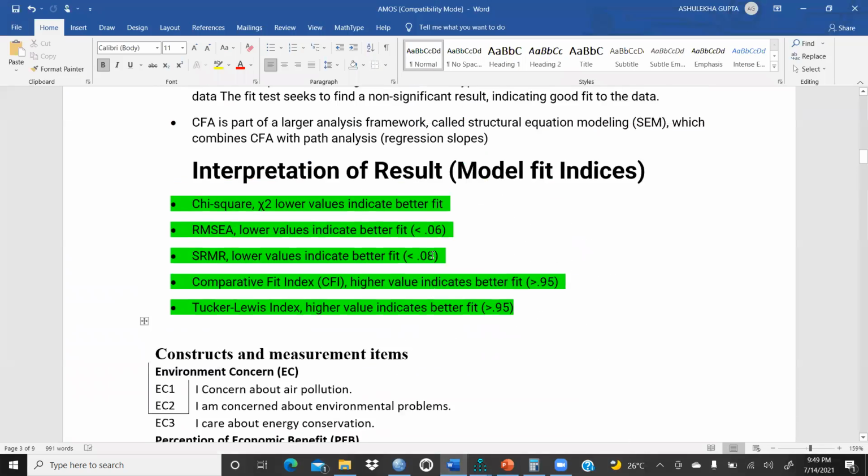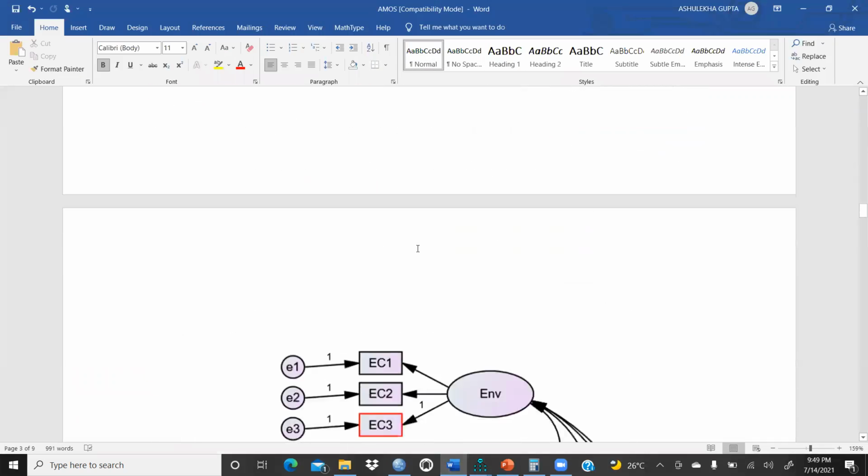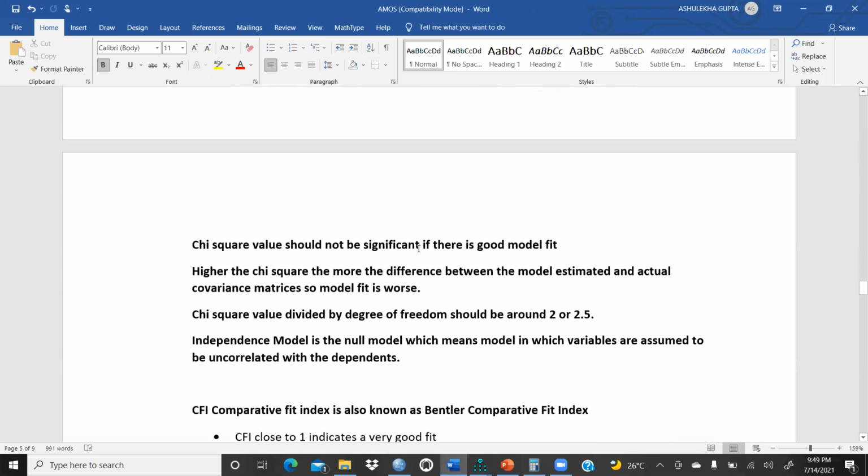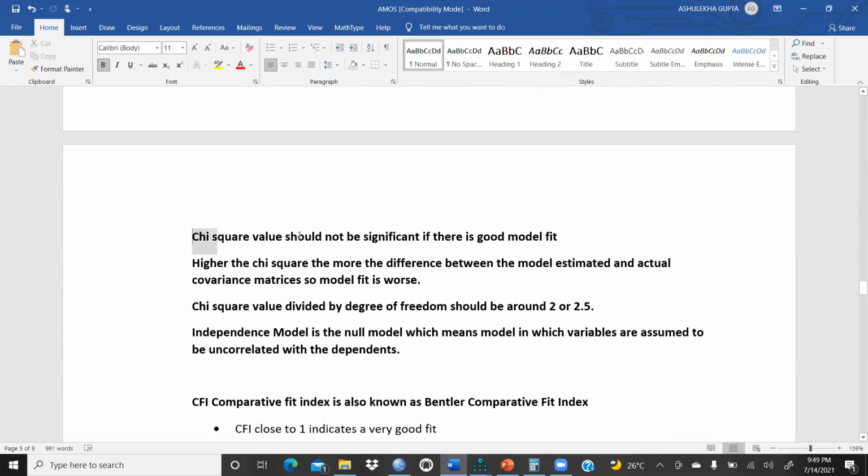You could see here, I had copied this model as it is. You could see here, chi-square value should not be significant. Why should it not be? Chi-square value should not be significant if there is a good model fit.